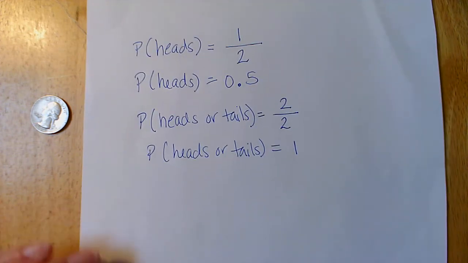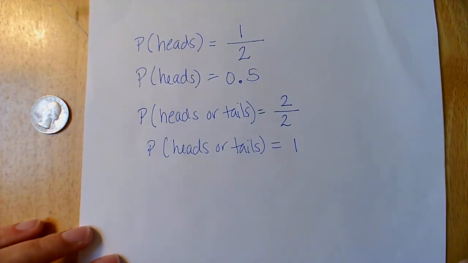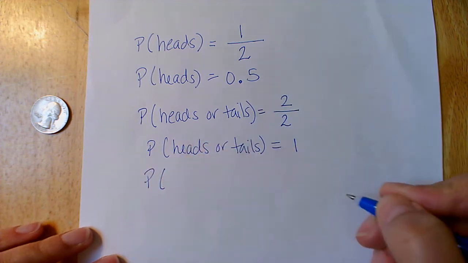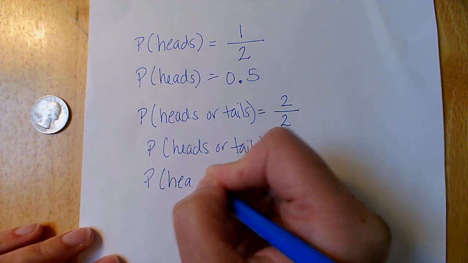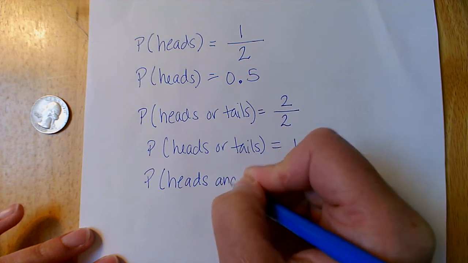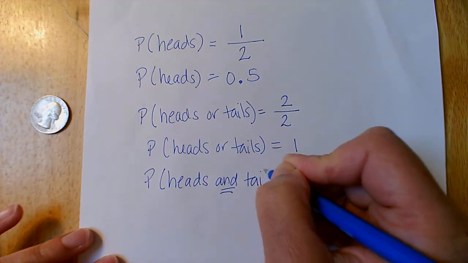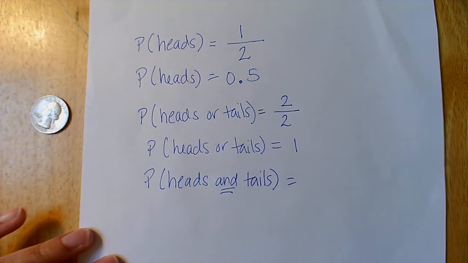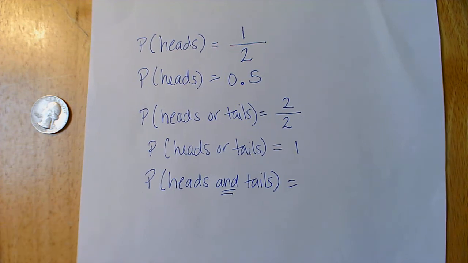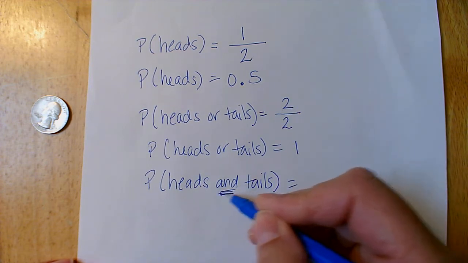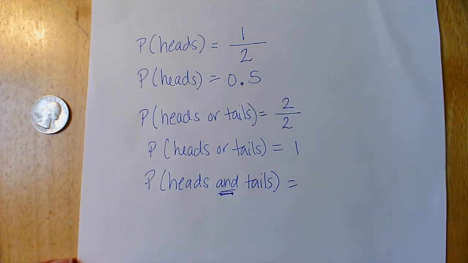All right. Well, I'm going to give you $200 for this bet. Are you ready? Probability you flip a heads and a tails at the same time. Yeah, $200. Heads and tails at the same time. So this and is at the same time.